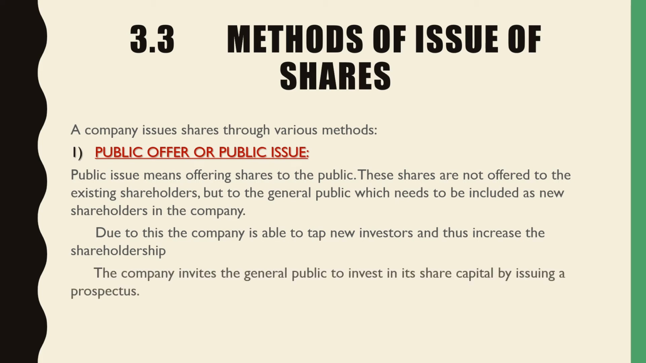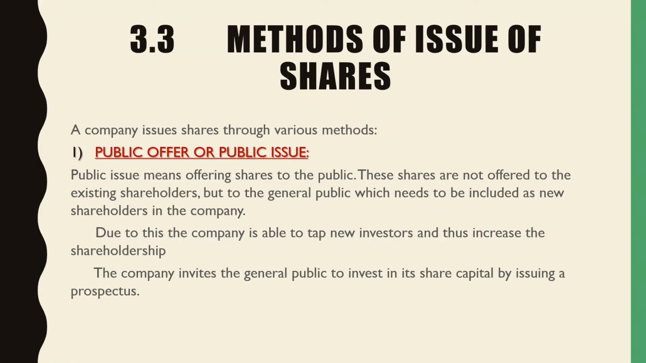The company invites the general public to invest in its share capital by issuing a prospectus. So whenever it requires this type of capital, it is going to invite the general public, that is, inform the people that the company requires this capital. And how is it done? By issuing a prospectus. This prospectus gives out the details. What is a prospectus? A prospectus is an invitation to the general public to invest in the capital of the company. It informs the general public in detail about this issue of shares.